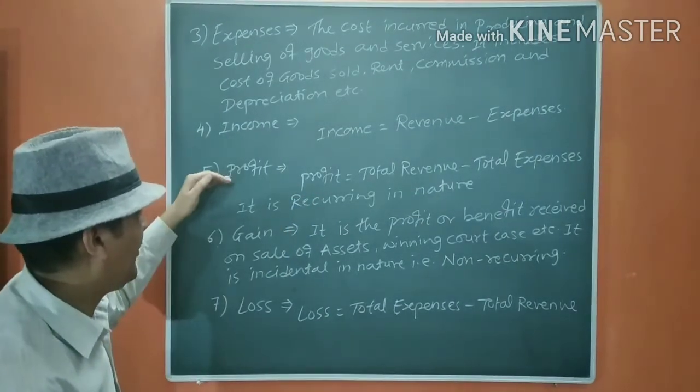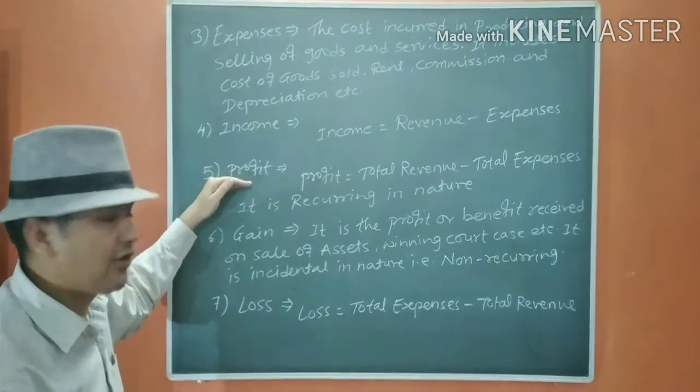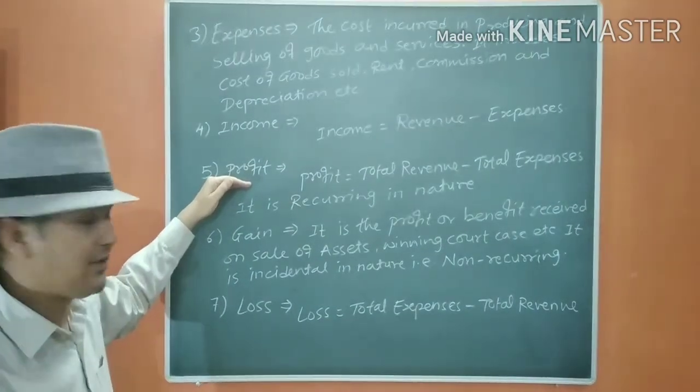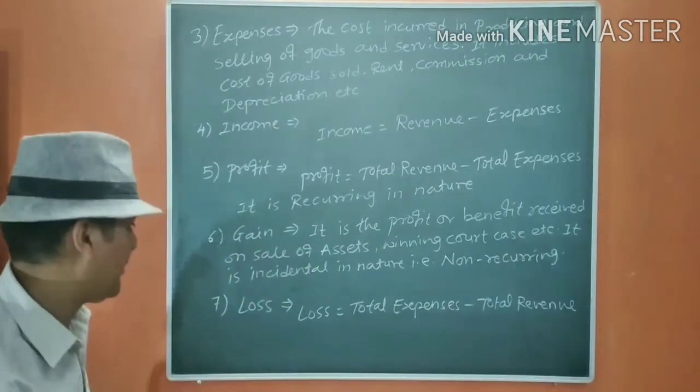So gain and profit seem like profit only, but profit is recurring in nature. We are going to sell goods and services, whereas this is the sale of assets. There is a difference. Please keep it in mind.